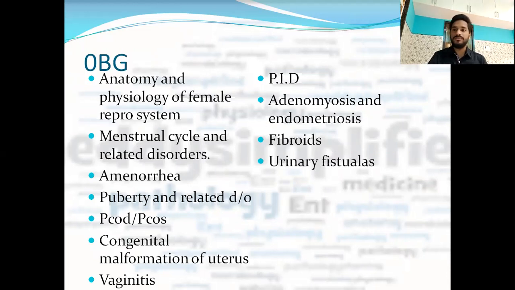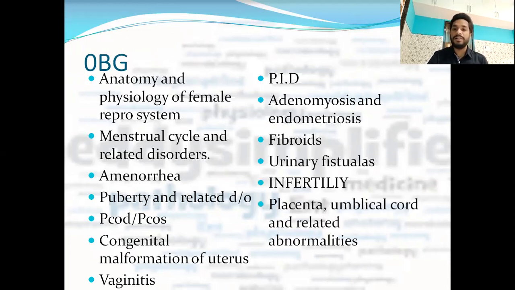Urinary fistulas, infertility, a very common topic asked in exams, and placenta, umbilical cord, and their related disorders. Short umbilical cord, long umbilical cord. The placenta is fixed at different places, and because of that, various abnormalities can be studied in Obs and Gynae. Diagnosis of pregnancy. How will you diagnose that a female is pregnant? All those things are very important.